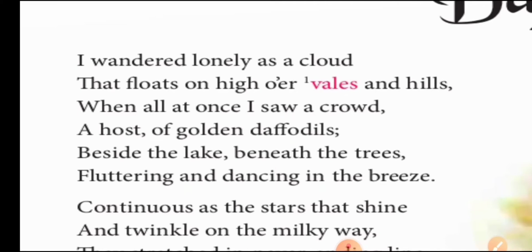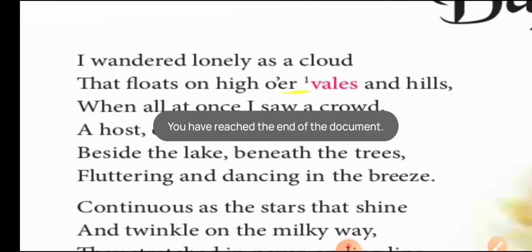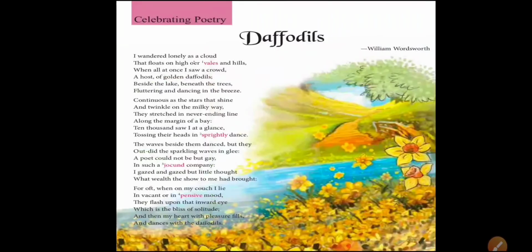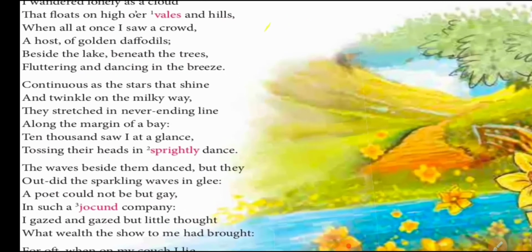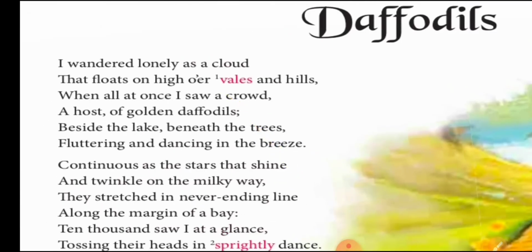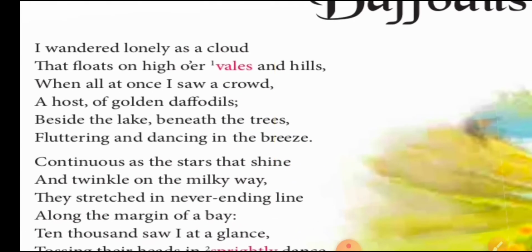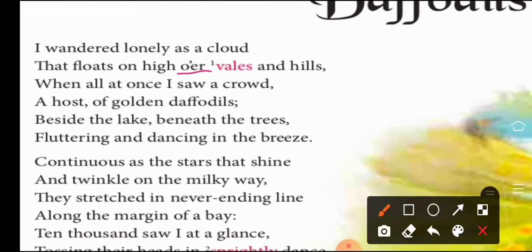Over, this word is written here as OER, but this word actually is over, right? So he is saying that when he was moving aimlessly, just like a cloud over the hills and the vales.